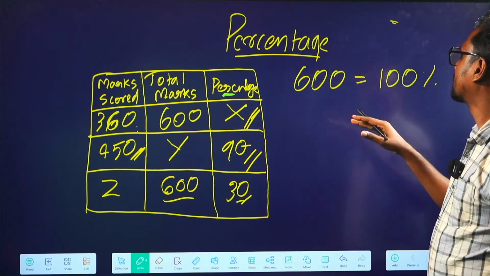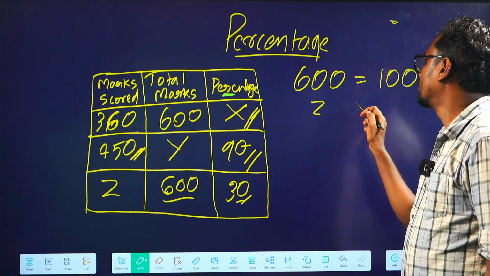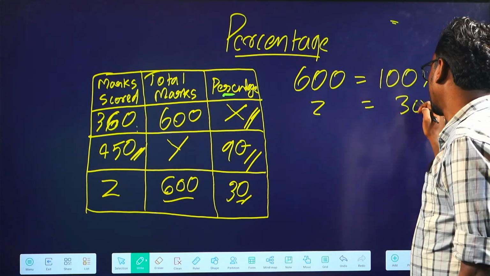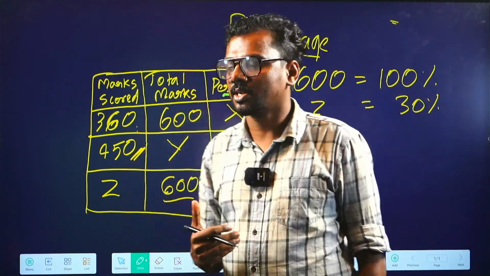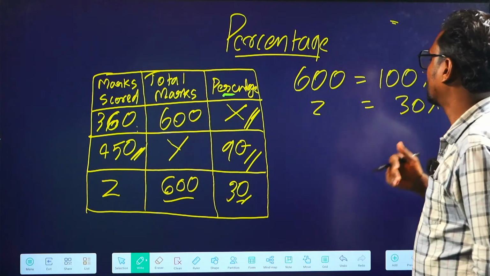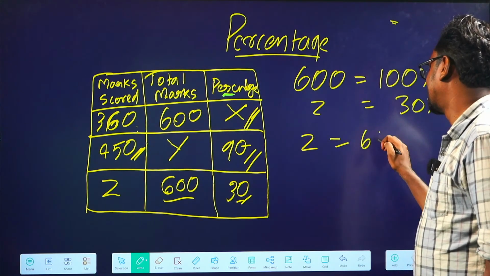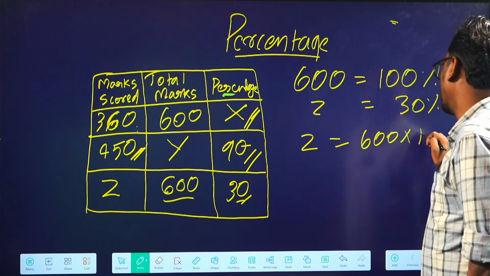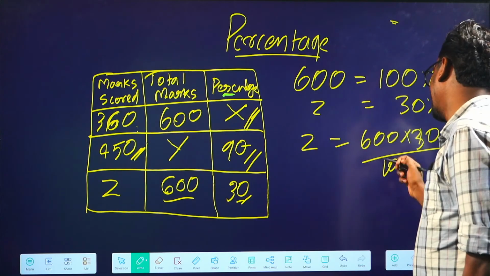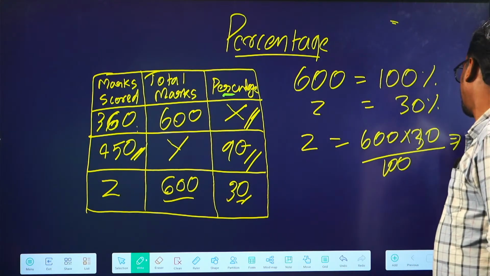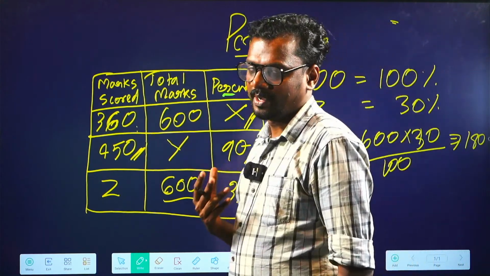So we have 600 is equal to 100% and Z is equal to 30%. Z is the mark scored. From this we get Z is equal to 600 into 30 divided by 100. We will have 180 as the correct answer.